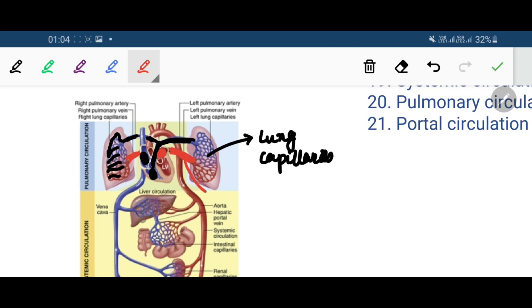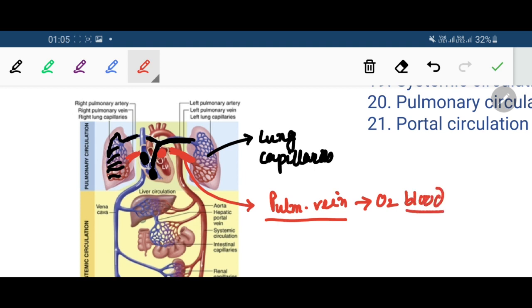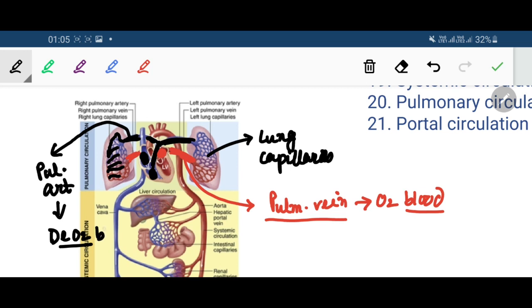Okay, so that is the pulmonary vein. So pulmonary veins carry the oxygenated blood, whereas the pulmonary arteries carry deoxygenated blood.